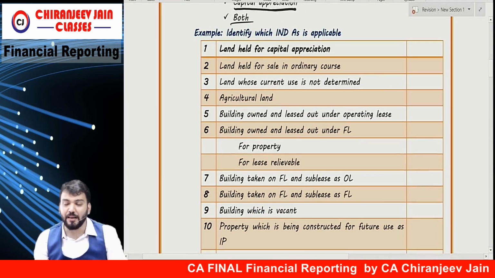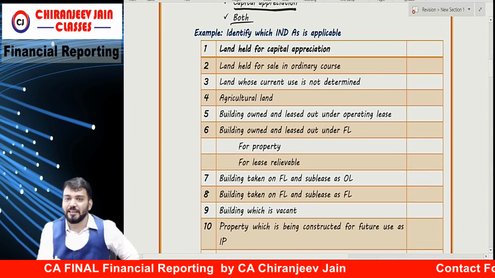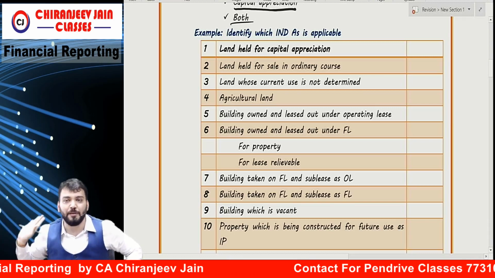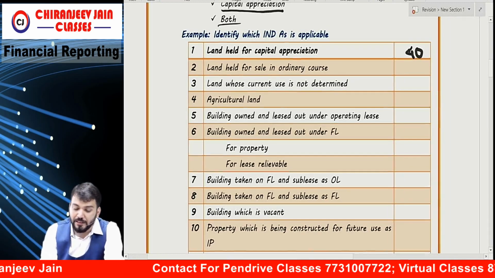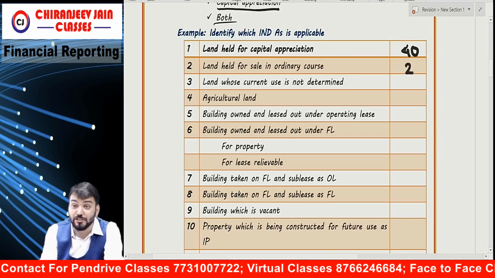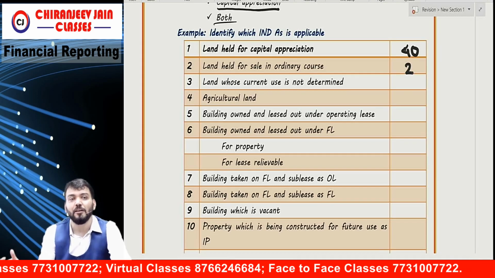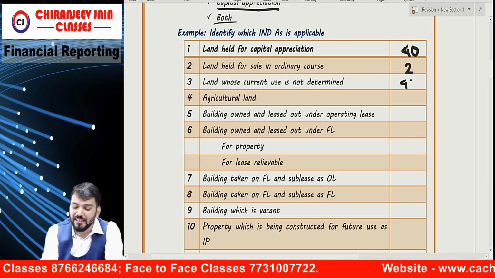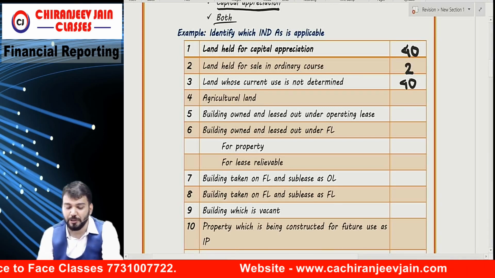Now let us take some examples. You will say which Ind AS, whether 16, 2 or 40. I have taken property only, but it will be either inventory, property, plant and equipment, or investment property. Land held for capital appreciation: 40. Land held in the ordinary course of business: 2. Land whose current use has not been determined, meaning you purchase land but don't know for what purpose: 40. It will be deemed to be held for capital appreciation.